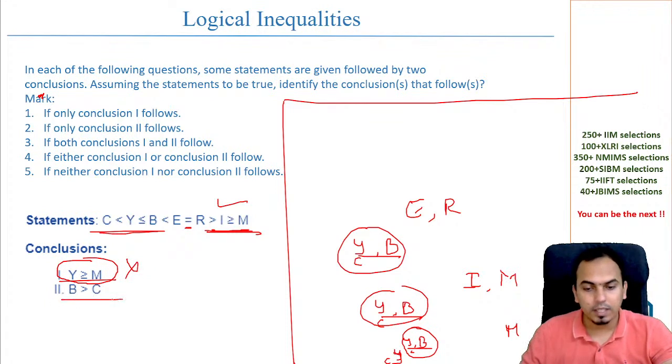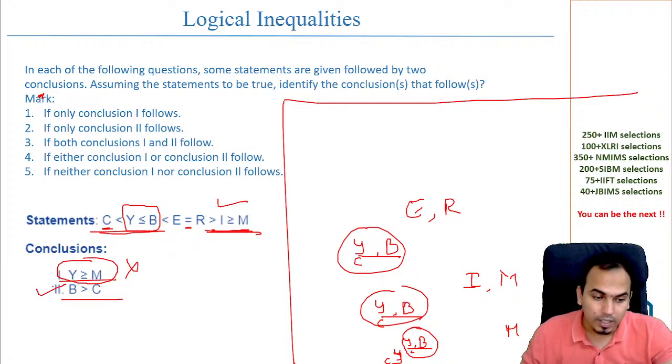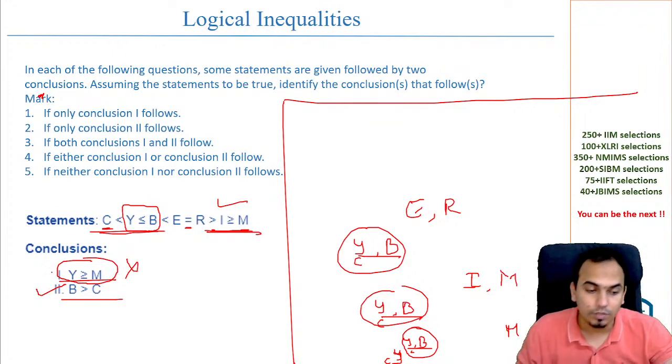ओके, b is greater than c. B is always going to be greater than C. अगर आप जो भी केस देखो, अलग अलग केस ड्रॉ में अलग अलग पॉकेट करके रखा है, because B and Y are okay, are no, this is less than equal to और C उससे भी नीचे है, so definitely B is going to be greater than C, or you can say C is less than B. Okay, this is for sure.